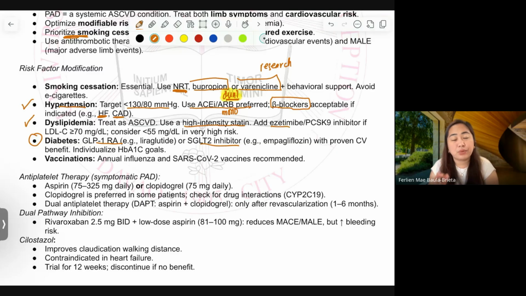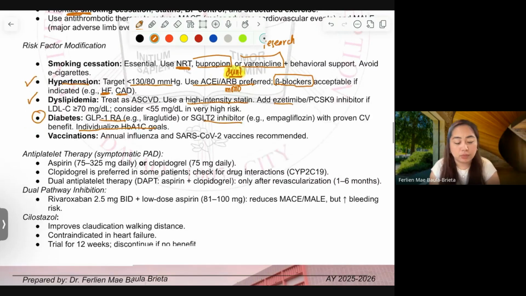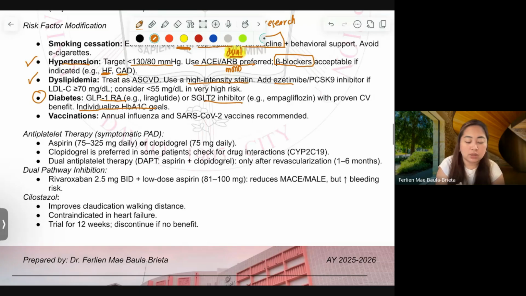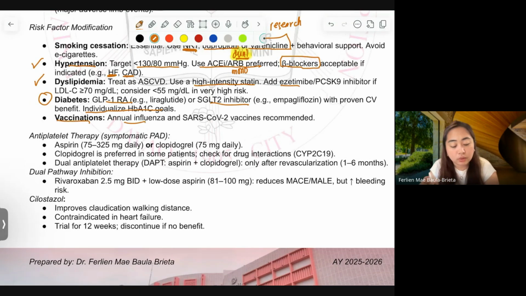May mga side effects or may mga negative, lang ito sila, not really negative, mga disadvantages. So, what's important is we have to make sure na individualize yung ating monitoring. Aside from that, vaccinations. Annual vaccination for flu. Then we can have our COVID vaccination.